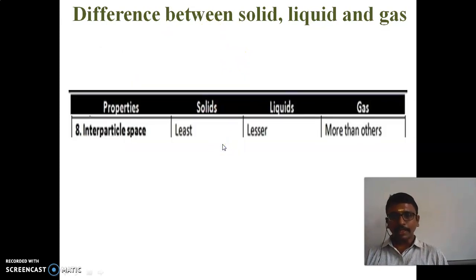And next, interparticle space. The interparticle space of solids is least. For liquids, it is greater. And for gases, it will be more. The interparticle space is more in gases and less in solids.